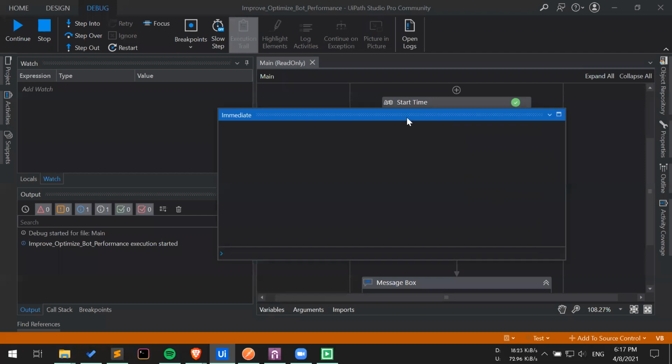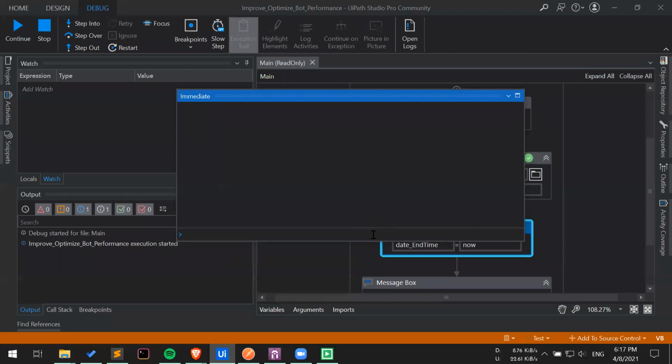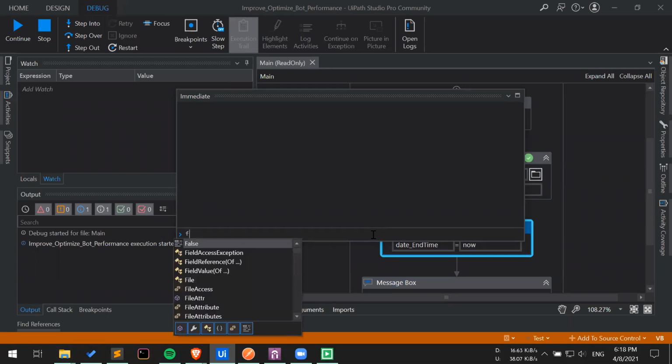There are multiple benefits of using the immediate panel, not only in this case but in many cases. Specifically in this case, you might want to test your LINQ query out before you actually implement it in the value part of any assign activity. Because even though it introduces a performance improvement, it might be a bit complicated for someone who is looking at it for the first time. So let's start with the very basic query, which is incrementing the number in the very first column.